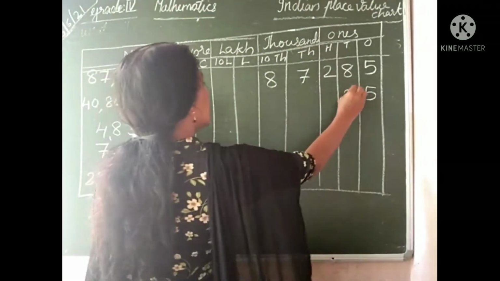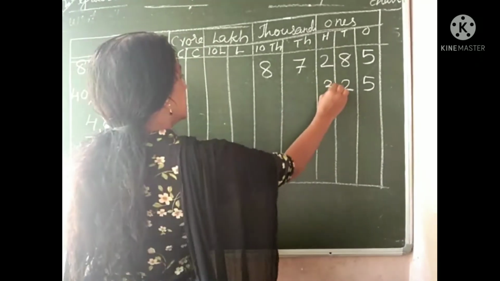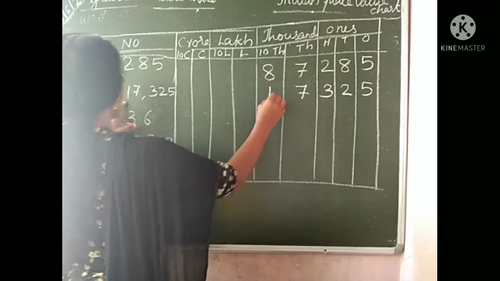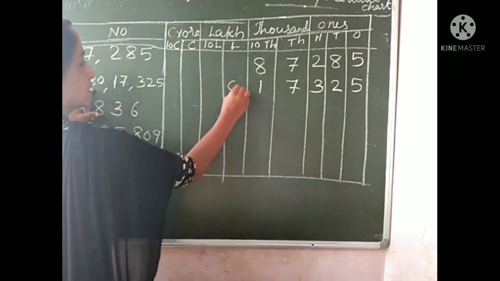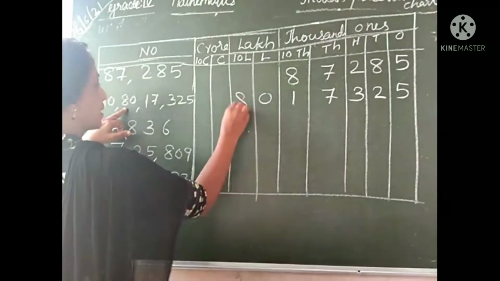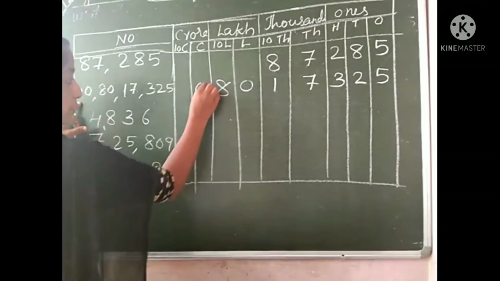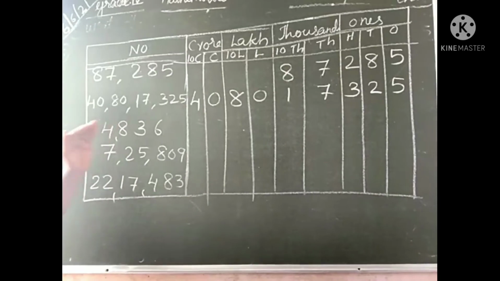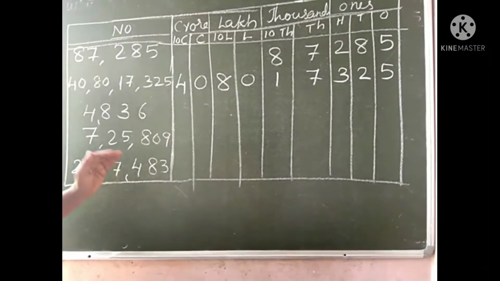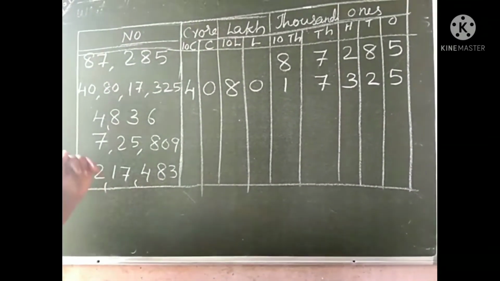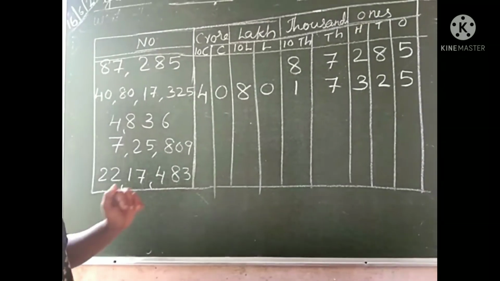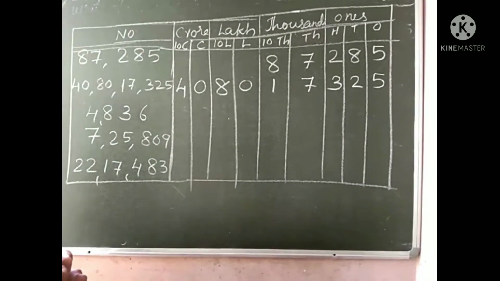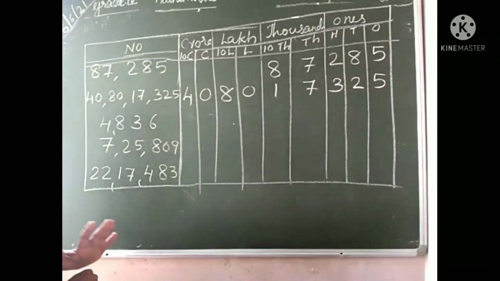Next tens 2, 100 3, then thousands 7, 10,000s 1, then lakh 0, 10 lakh 8, then 4, 0, 10 crore 4. This is the way of writing numbers in the Indian place value chart. Only one thing you have to remember: start from the ones place and write backward, then it will be correct.